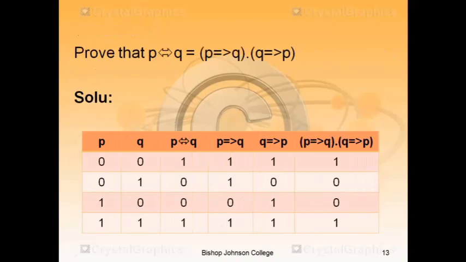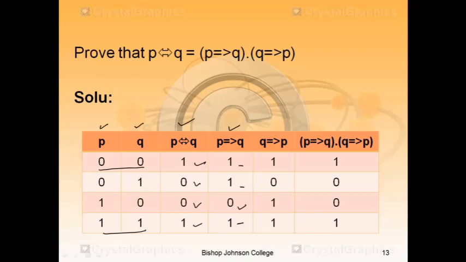In the second proof, P equivalence Q is equal to P implies Q dot Q implies P. Again start with two columns P and Q with values 0 0, 0 1, 1 0 and 1 1. For the LHS equivalence, as per the equivalence rule, same input output is 1. 0 0 and 1 1, the output is 1. Opposite input output will be 0. For the RHS, first column P implies Q. In the implication rule, 1 to 0 output is 0, and other combinations output is 1.